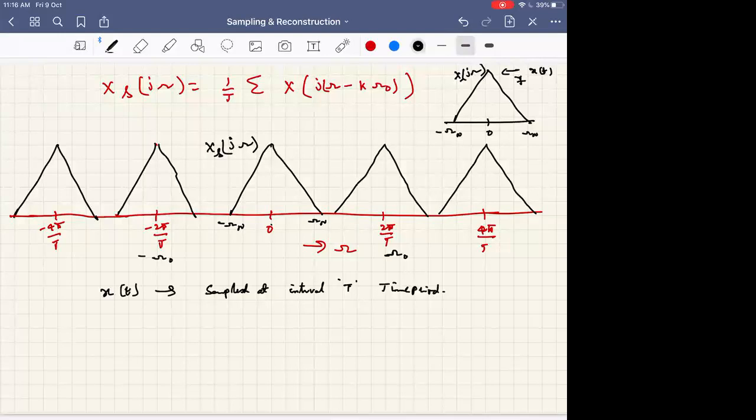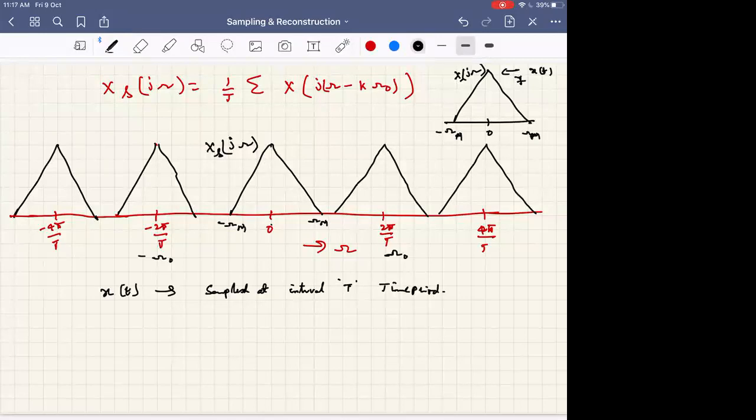Omega n I have written, suffix n. Or omega m also you can write. So let this be omega m and minus omega m.